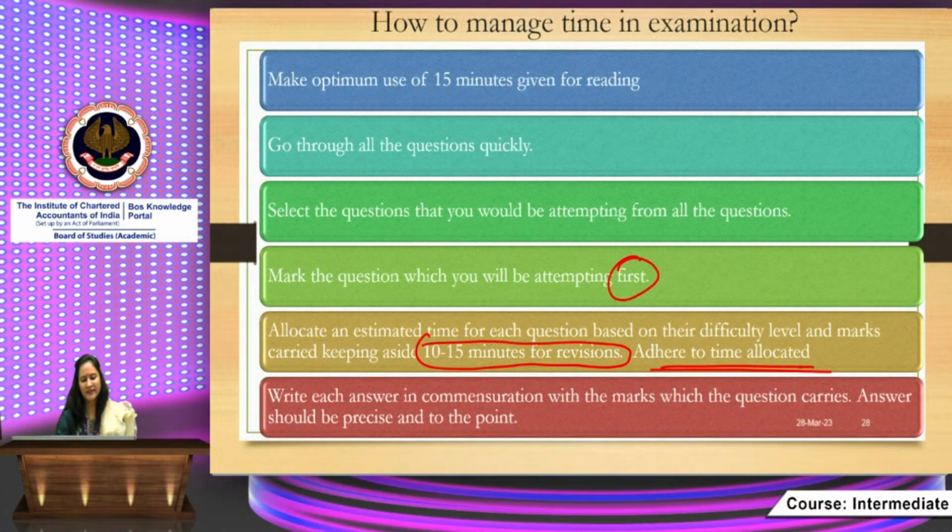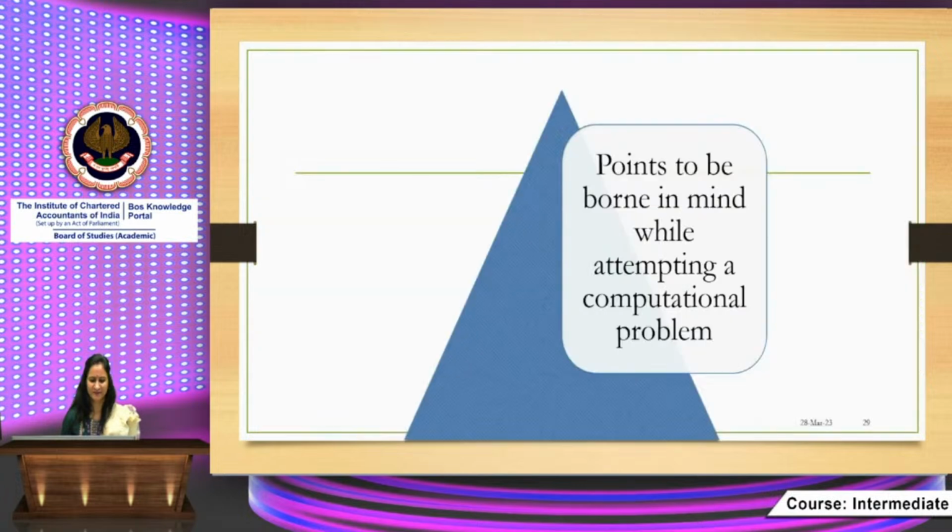Then again, each answer should be in commensuration with the marks which the question carries. Answer should be precise and to the point. Vague and lengthy answers do not fetch you more marks, right? Lengthy answers will not fetch you more marks. Correct answers will fetch you marks. You understand the difference? Correct answers will fetch you more marks. Lengthy answers will not.